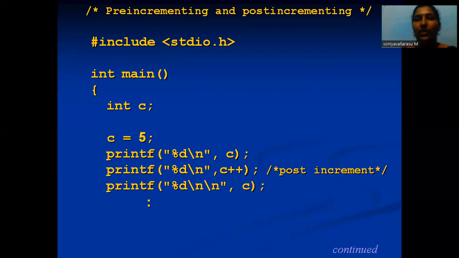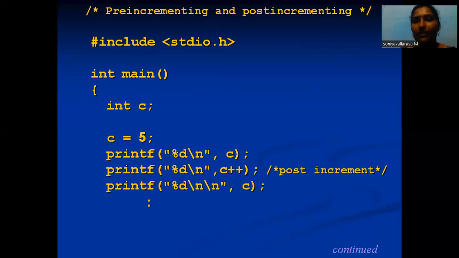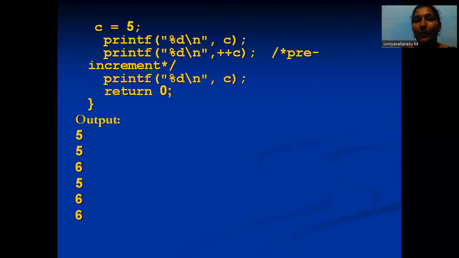Next, the same value and plus plus C. Pre-increment means first increment my value, and then store my C value. So this is the difference between pre and post conditions.